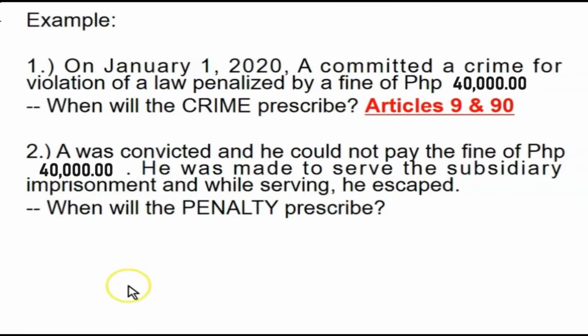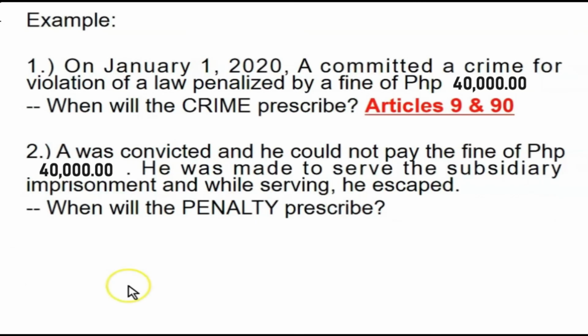How about this number 2 question? A was convicted and he could not pay the fine of 40,000 pesos. So na-convict na siya. Meron ng final judgment and then he was made to serve the subsidiary imprisonment kasi nga hindi niya mabayaran yung fine na 40,000 pesos, siguro kasi lockdown. And while serving, he escaped. When will the penalty prescribe? Now the question here has something to do with prescription of penalties.